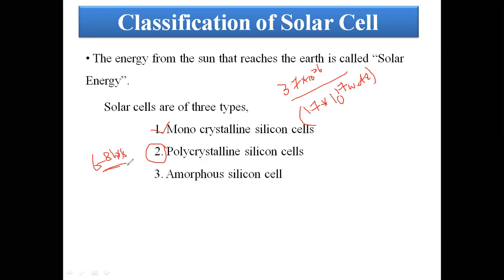This is used for peak power generation. For that purpose, there is no need for monocrystalline. Once the cost is minimized, the burden is not placed on the consumer, and the consumer is also satisfied. Another one is the amorphous.